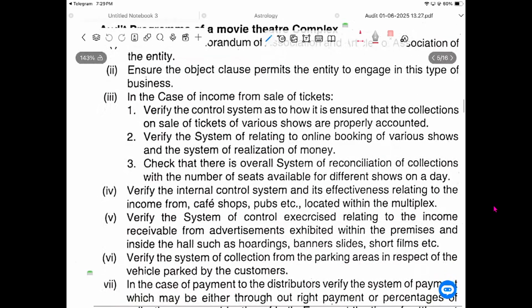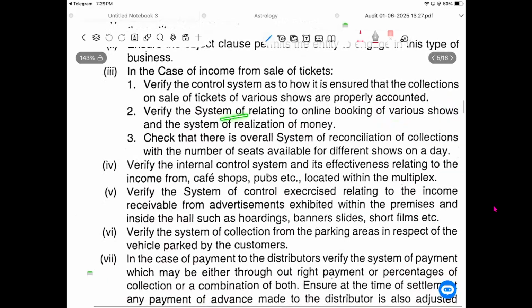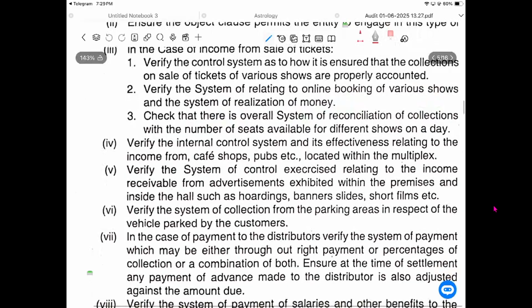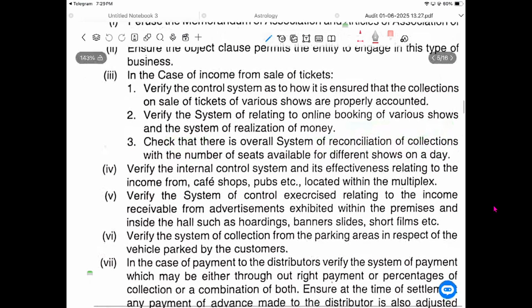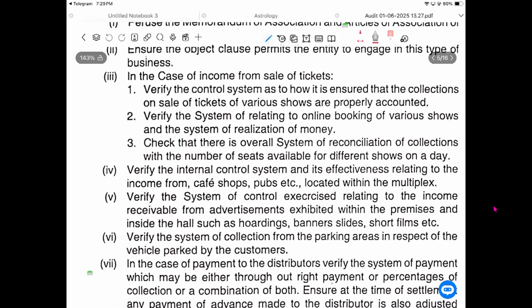In the case of income from the sale of tickets, verify the control system as to how we ensure the collection of sale of tickets of various shows are properly accounted. Verify the system related to online booking of various shows and the system of realization of money. Check whether the overall system of reconciliation of collection matches the number of seats available for different shows on a day. So one thing, we are selling tickets, whether the cash collected for the sale of tickets is matching. Second thing, online we are selling. Someone is selling our ticket and getting the money, and people are showing the ticket, coming and watching the show.